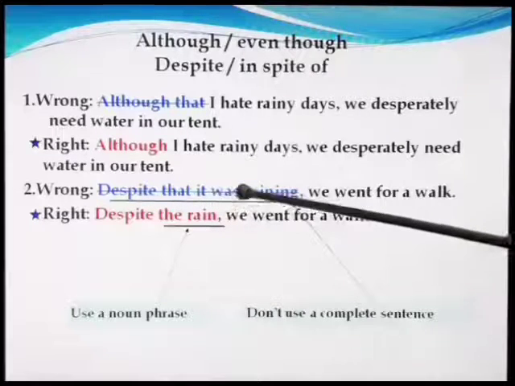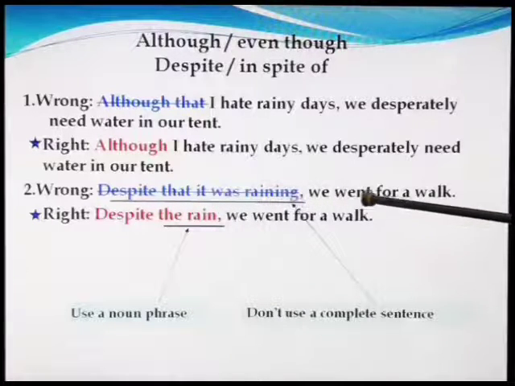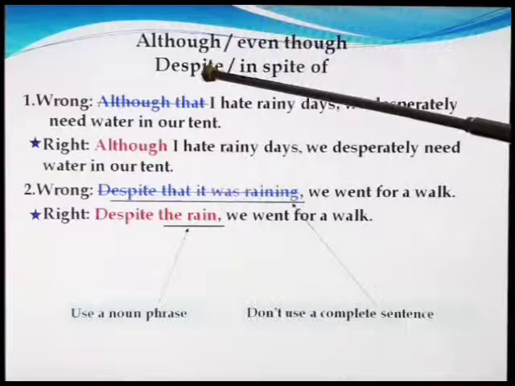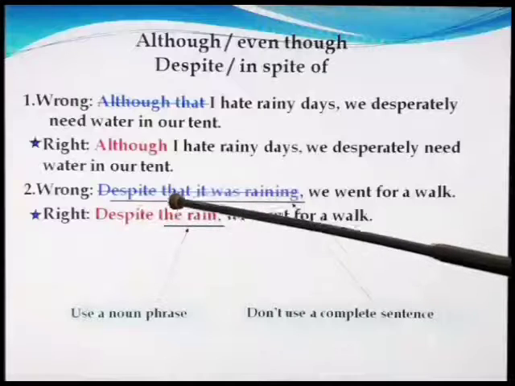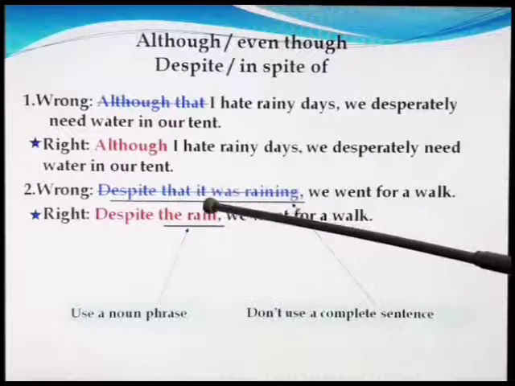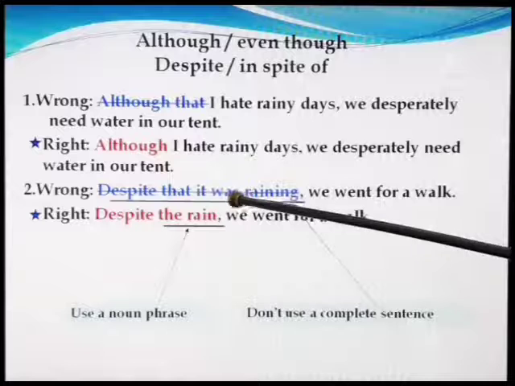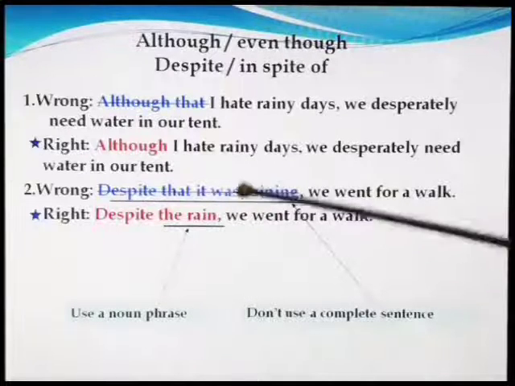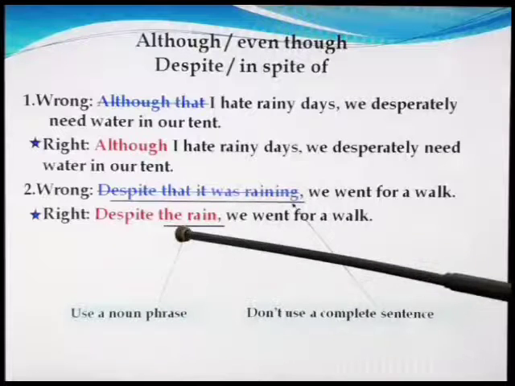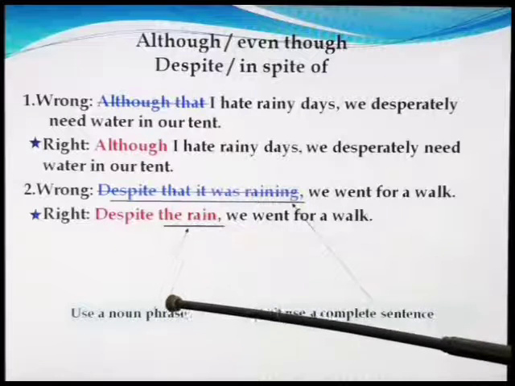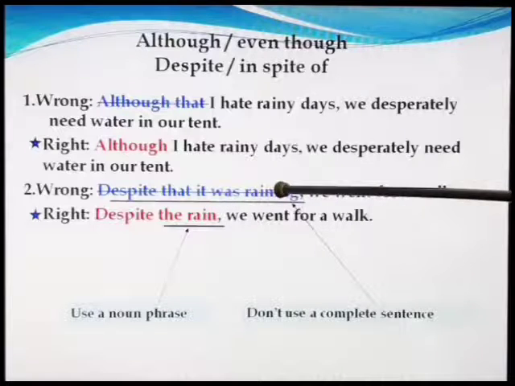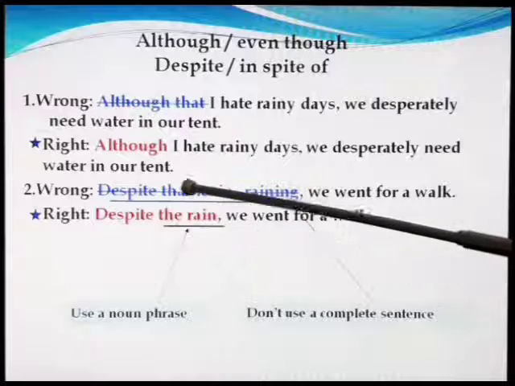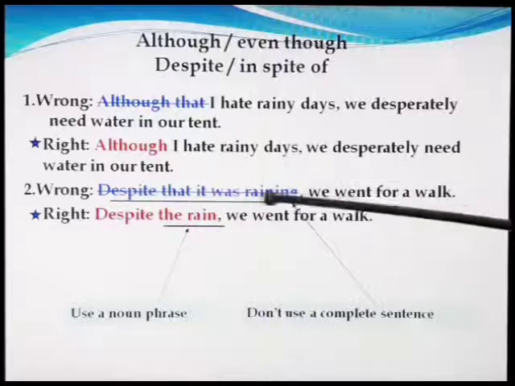Number 2, this sentence is wrong: despite that it was raining, we went for a walk. If we use despite, we can't use that or a complete sentence like it was raining. We have to use only a noun phrase. So this sentence is wrong.